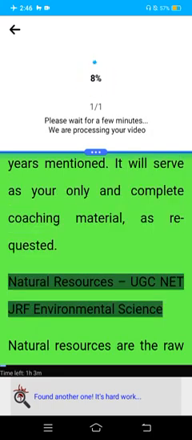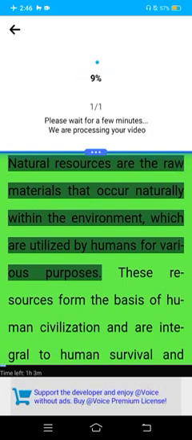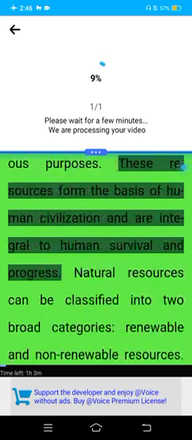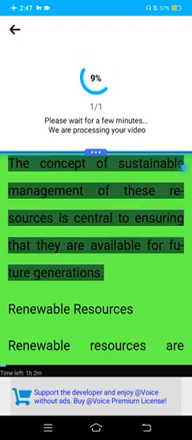Natural resources, UGC NET JRF Environmental Science. Natural resources are the raw materials that occur naturally within the environment, which are utilized by humans for various purposes. These resources form the basis of human civilization and are integral to human survival and progress. Natural resources can be classified into two broad categories, renewable and non-renewable resources. The concept of sustainable management of these resources is central to ensuring that they are available for future generations.